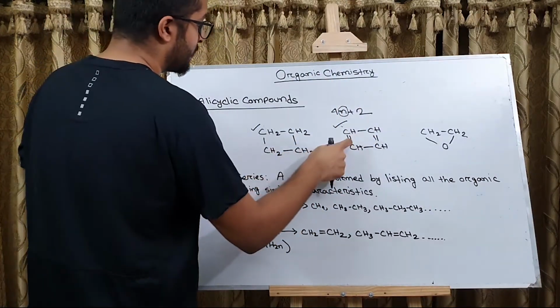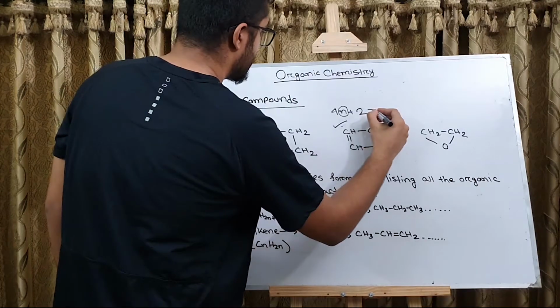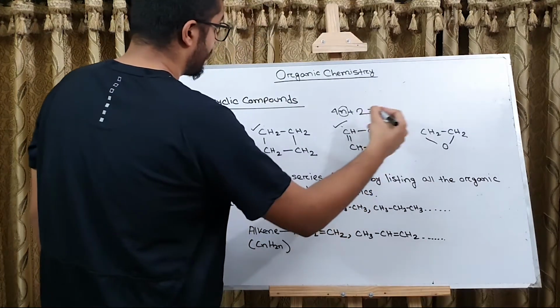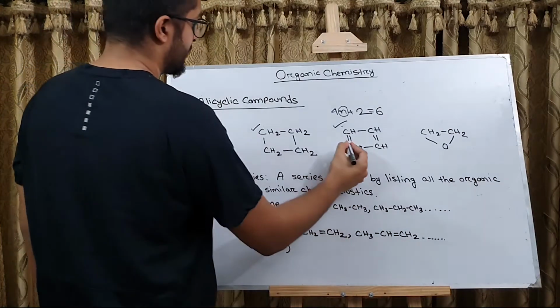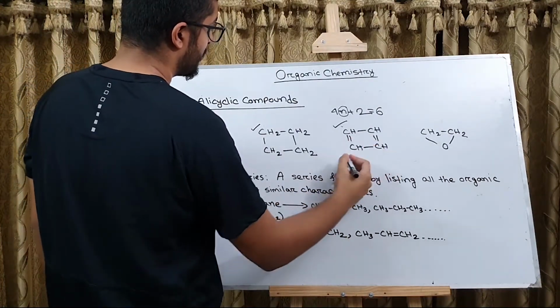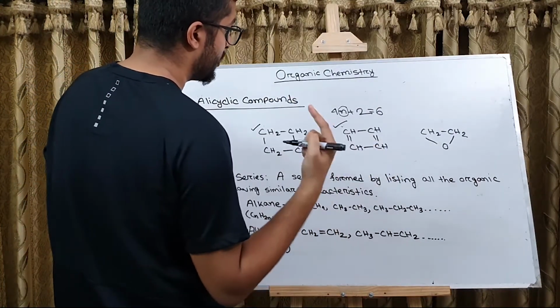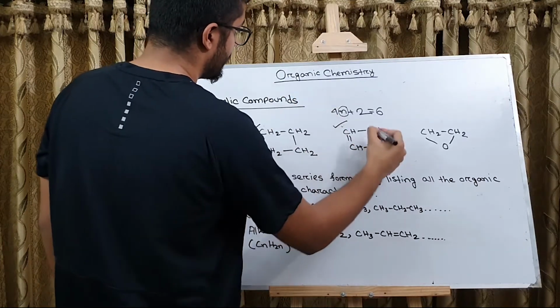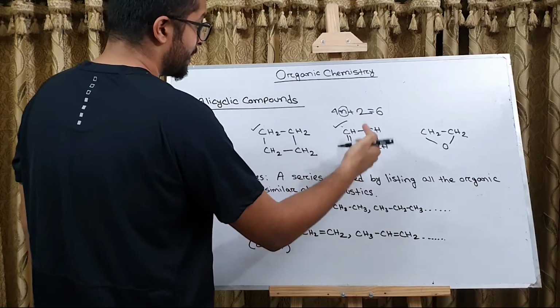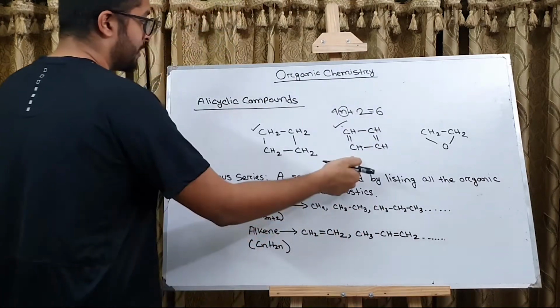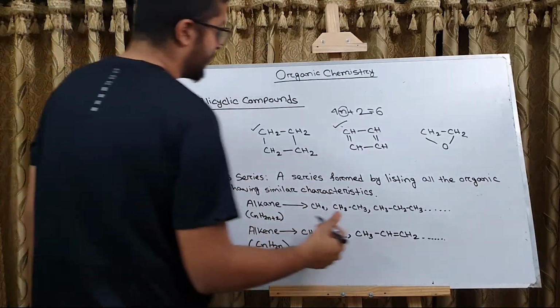So here n equals 1. So this structure, in order to be an aromatic compound, must have 6 pi electrons. But since we have only 2 double bonds, the number of pi electrons would be 4. So the third rule is violated, and that's why it's not an aromatic compound. It's also an example of an alicyclic compound.